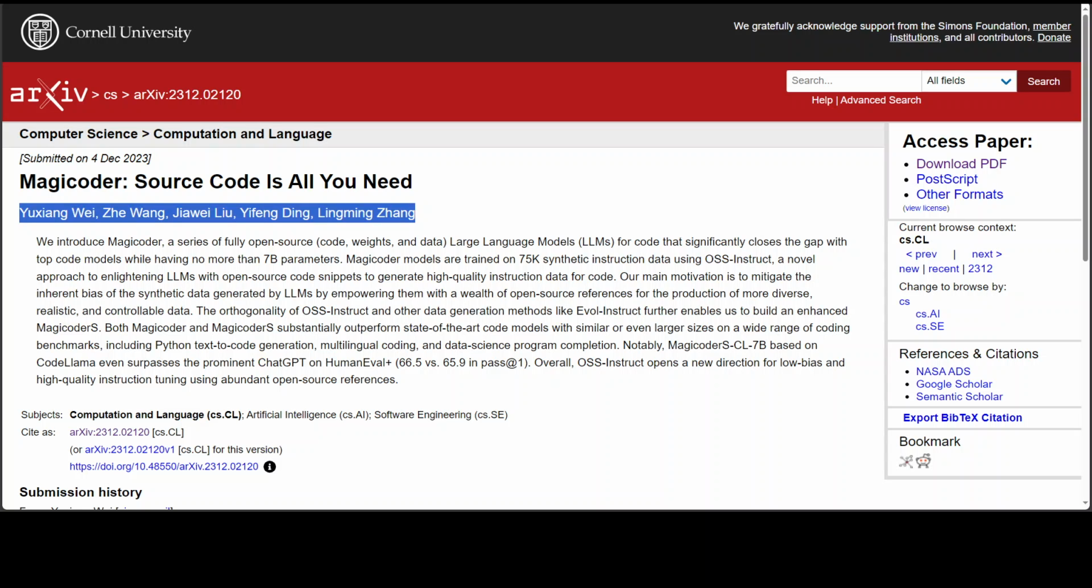And soon I'll also be showing you how you can get this MagiCoder installed locally on your system and play